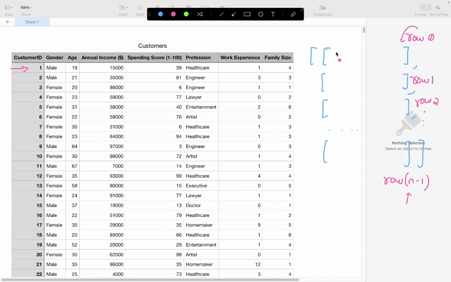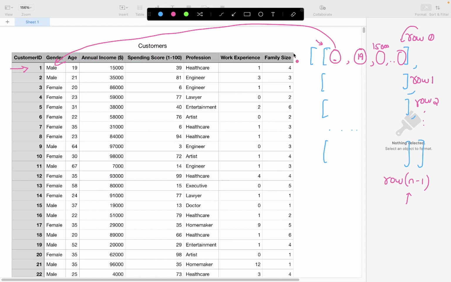Now you have different items present within every single inner list. Every item corresponds to an attribute value here. This corresponds to gender, which will comprise the value male, since this first one corresponds to row index 0. This will have a value of 19. This will have a value of 15,000 and so on. Every item here corresponds to a given column present within the data. So that's how you need to interpret it.